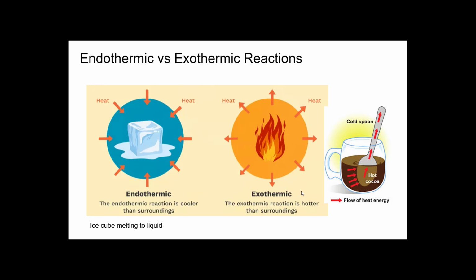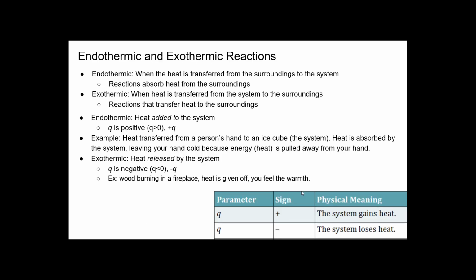So what do I mean? Hold an ice cube in your hand, and the ice cube is very cold. What it's doing is pulling energy from your hand, and that energy is going into the ice cube. That's why your hand is cold. Exothermic, the heat is being released from the system into the surroundings. That's why if you sit by a fireplace, you will be warm soon. It's because the heat is going out into the surroundings away from the system. A cold spoon in hot chocolate, that spoon will get hot soon because the heat will flow into the cold area and warm up the spoon.